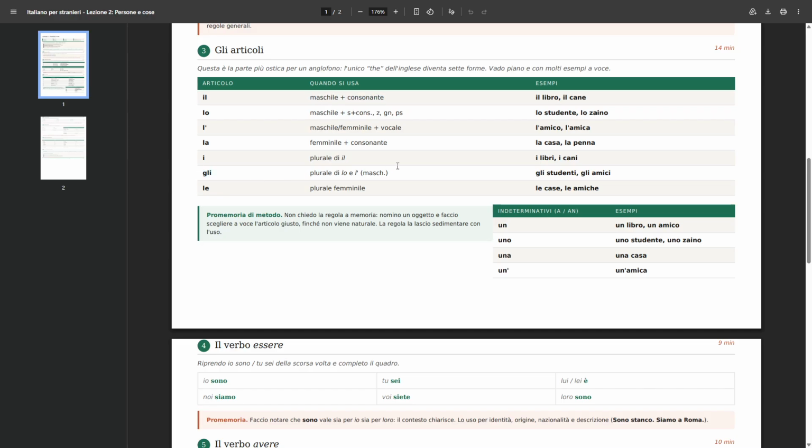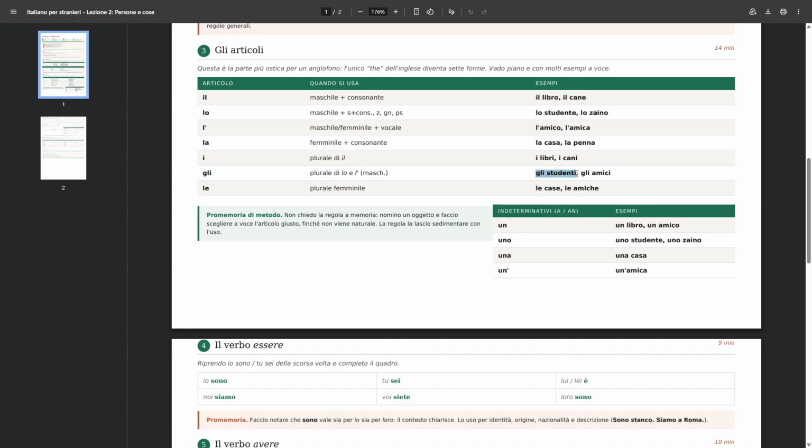So the nouns that we would have used lo with in the singular, in the plural we use gli. Same for l' with an apostrophe. So it's used for those nouns that are plural masculine and they start either with a vowel or with S plus a consonant, Z, GN, PS, PN, X, Y. I don't know if I said that already.